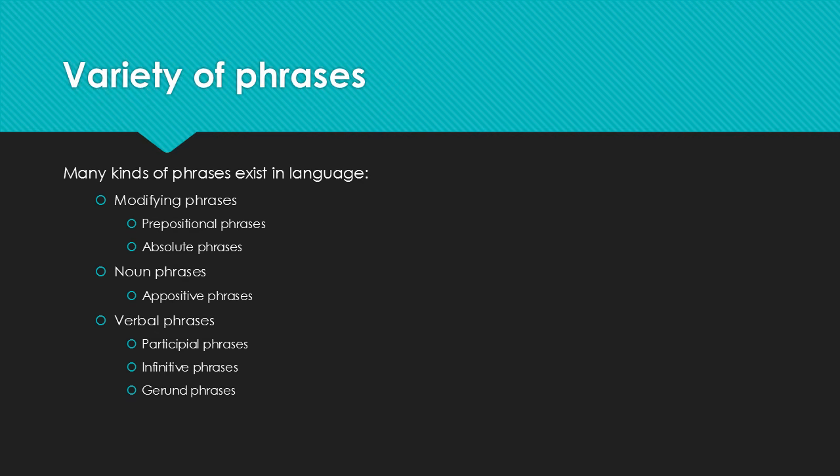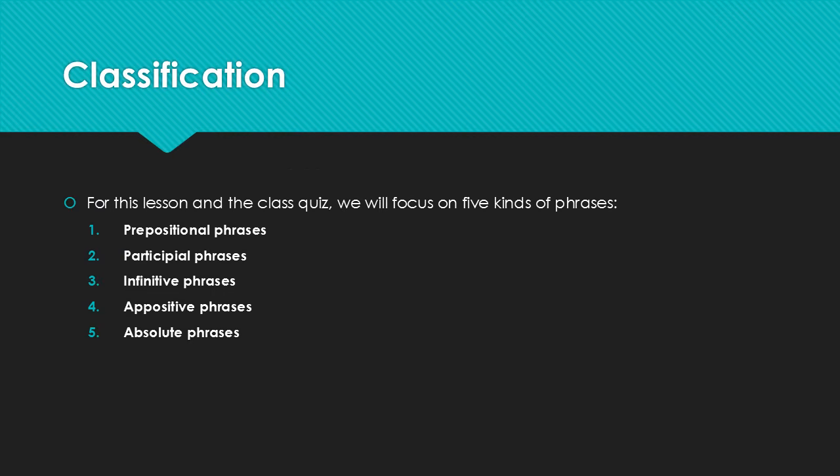There are varieties of phrases, including modifying phrases, and by modifying I mean adjective or adverb phrases, such as prepositional phrases and absolute phrases. There are noun phrases, including appositive phrases, and there are various kinds of verbal phrases, such as participial phrases, infinitive phrases, and gerund phrases. For this lesson and the class quiz, we will focus on 5 kinds of phrases: prepositional phrases, participial phrases, infinitive phrases, appositive phrases, and absolute phrases.